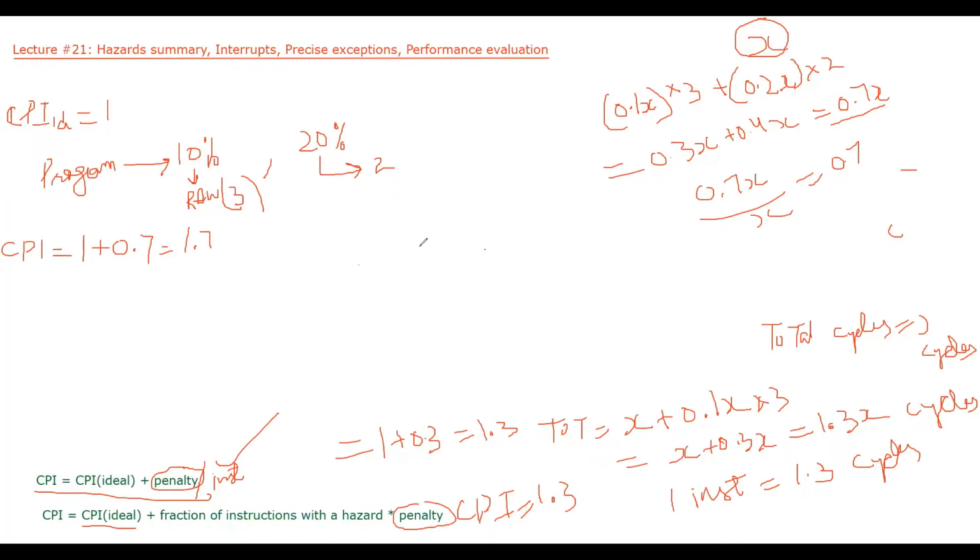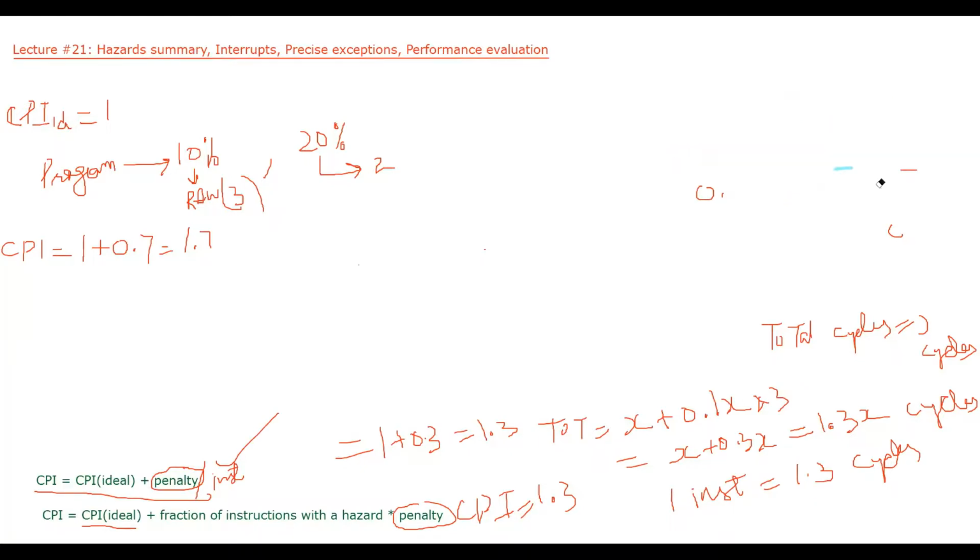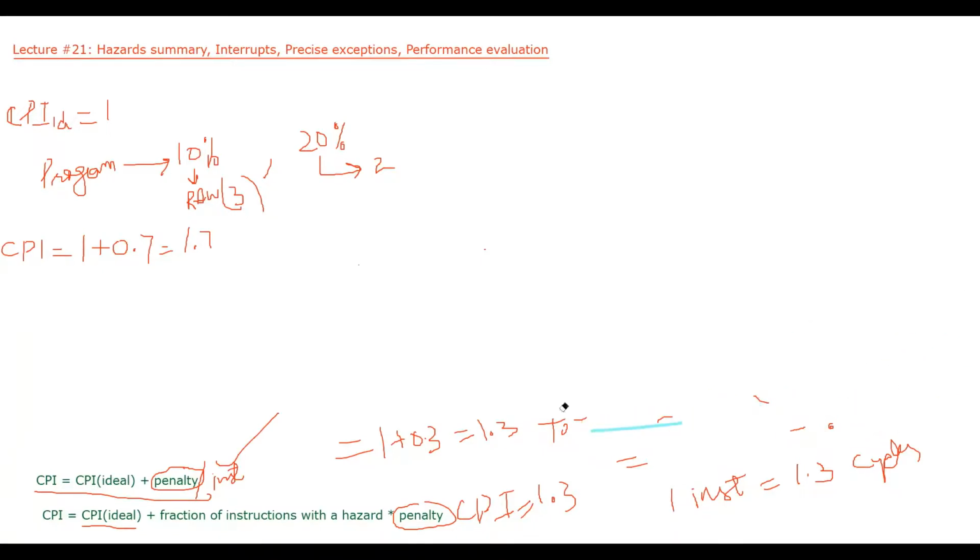Now let's use the second equation. Let me rub these things out here. Okay. What does the second equation say? CPI will be equal to CPI idle, which is 1, plus fraction of instructions with a hazard.